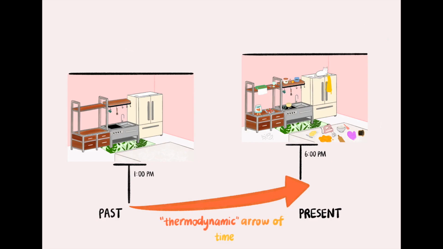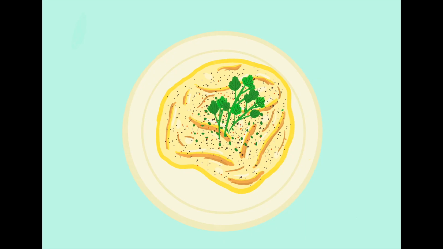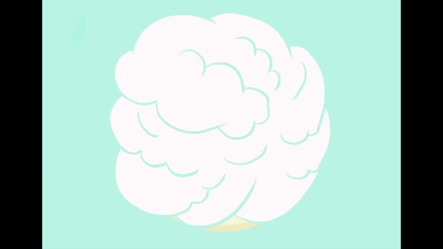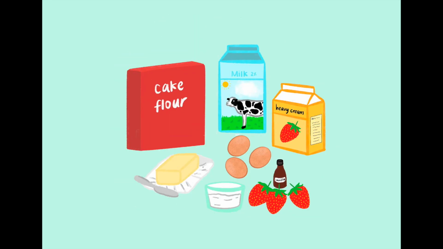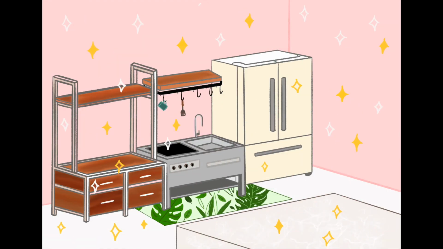The second law of thermodynamics also explains why you can't unscramble an egg. Since time flows in one direction and entropy always increases with time, you can't suddenly jump from a high entropy state to a low entropy state. If you made scrambled eggs for breakfast, you would never see it spontaneously morphing back into a cracked egg and then into an egg. If you baked a cake, you can't change it back into its original ingredients. And you would never see a messy kitchen poof into a clean one. So, there's no escape from the effects of entropy.